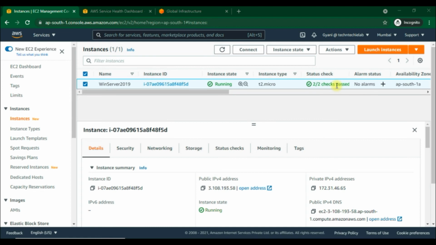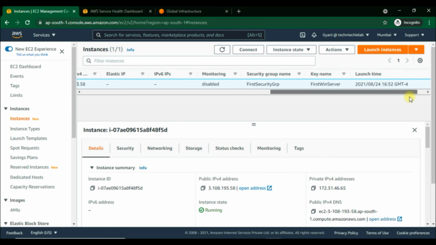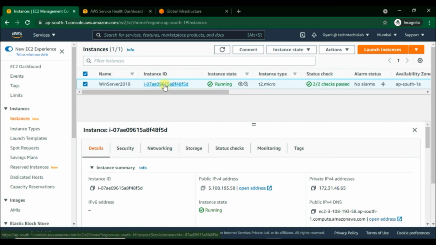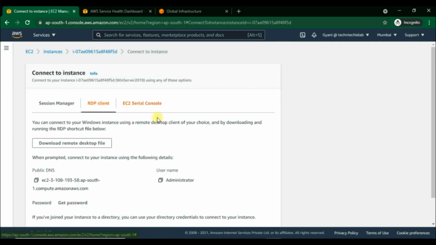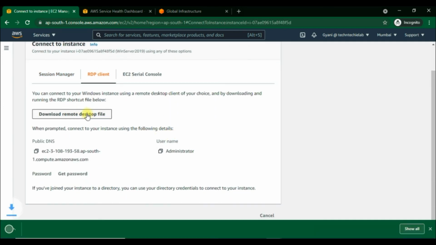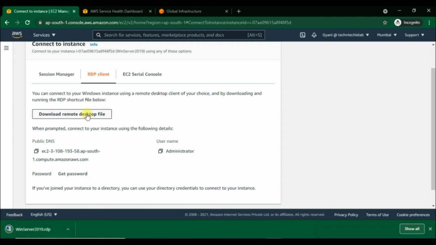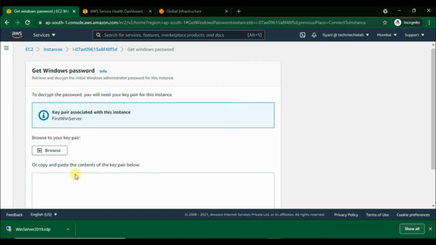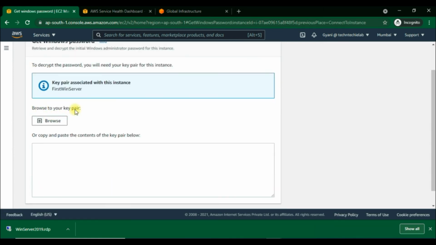Now we will connect to this Windows AMI through an RDP client, and for this we require remote desktop client software. We can download it from here only. We just need to click here to download the remote desktop file. We can use the following details to connect to the instance. We can get the password here. Just click on it to see how we can do this.